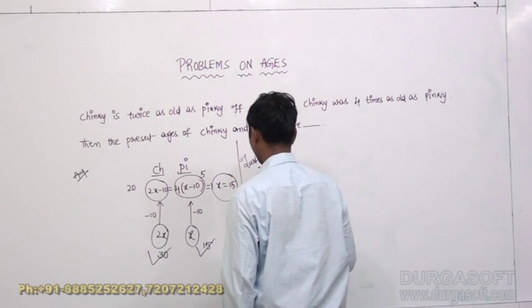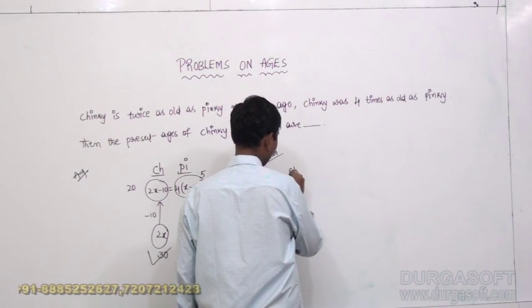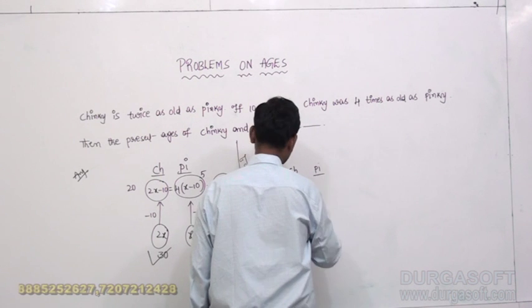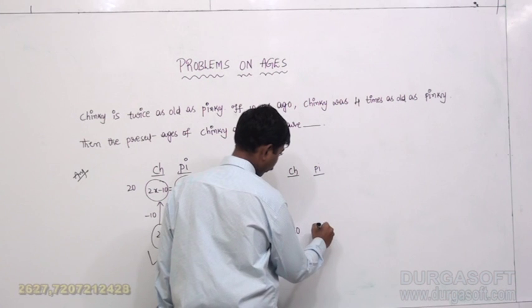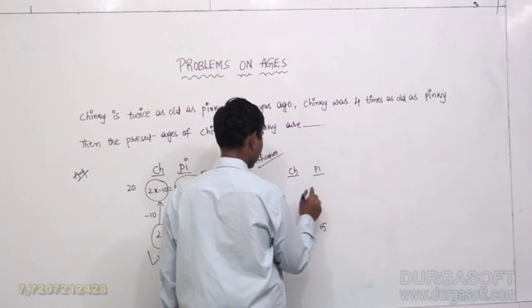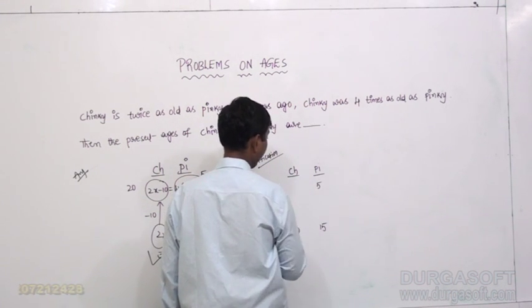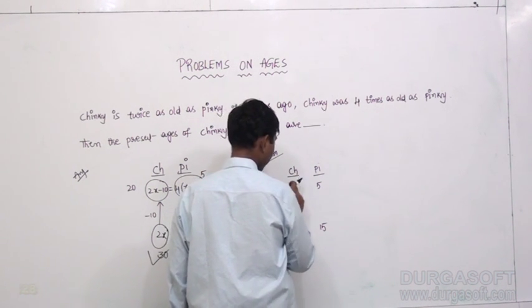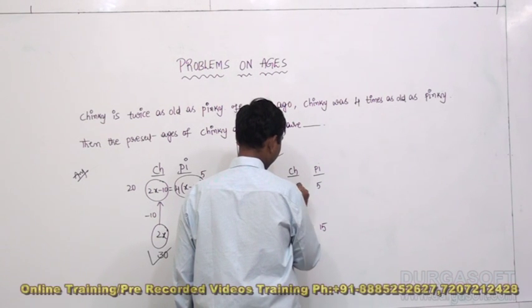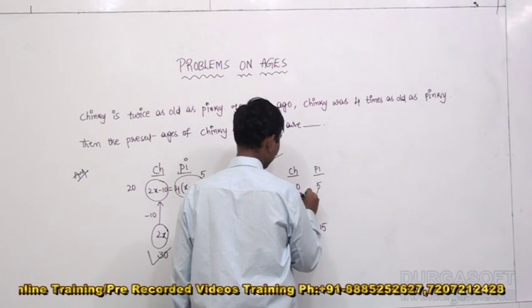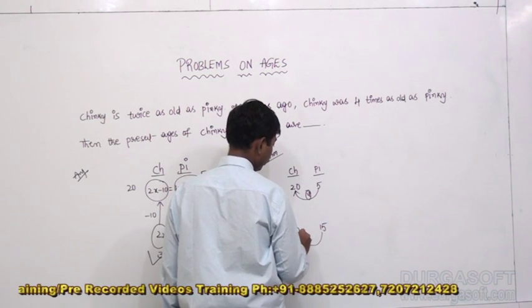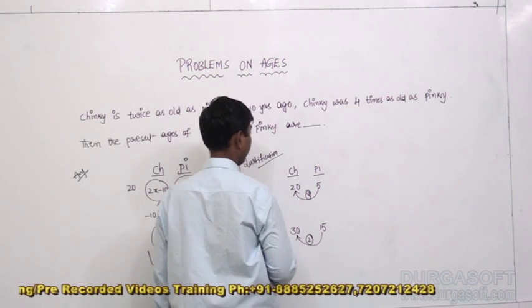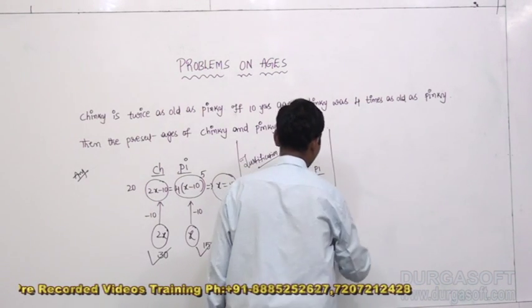The present ages of Chinky and Pinky are 30 and 15. 10 years ago, the age of Pinky was 5 and the age of Chinky was 20. 10 years ago, Chinky's age was 4 times Pinky's. For the present, Chinky's age is twice Pinky's. So we can write like this.